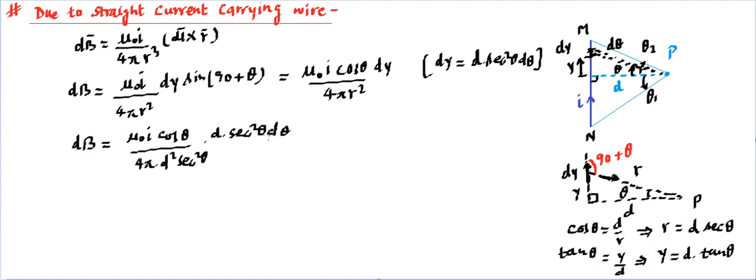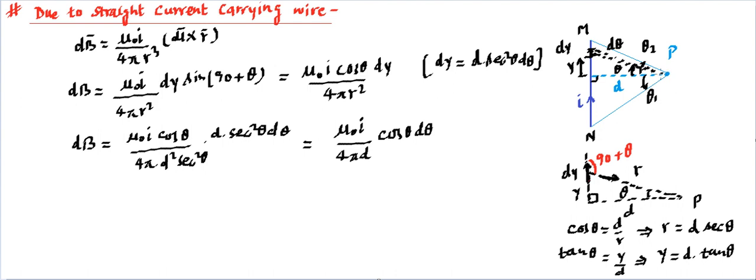Now this d theta is a differential of theta. So from here you can see the sec square theta and sec square theta cancel out, one d and one d cancel out, so it becomes mu naught I divided by 4 pi d, and in the numerator you get simply cos theta d theta. That's the magnitude of the differential magnetic field at this point P.